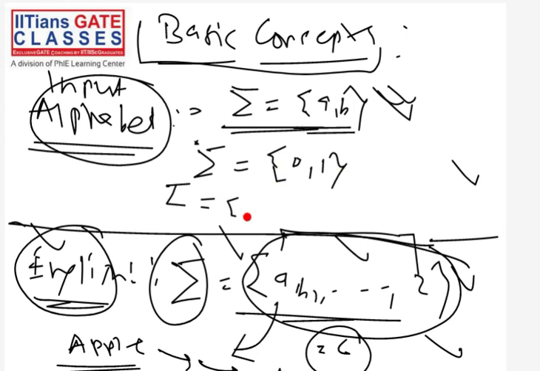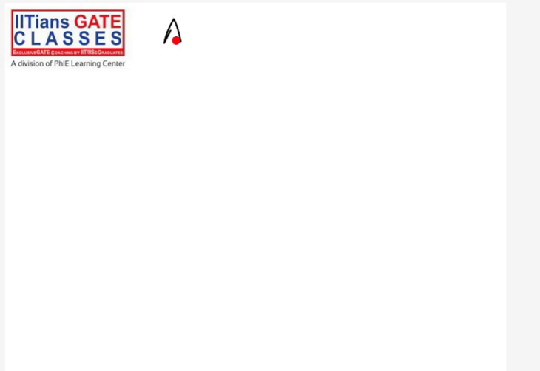For example, maybe we can use a binary alphabet. Remember, this is a binary alphabet because there are two symbols. This is also a binary alphabet because there are two symbols, 0, 1. This is a unary alphabet because we have only one symbol. So the first thing that we have is alphabet. So we have seen this basic concept.